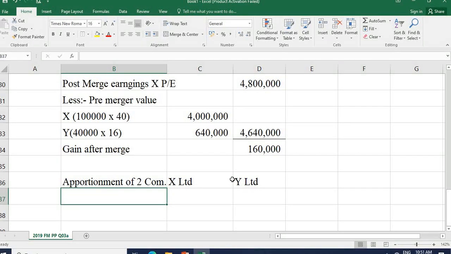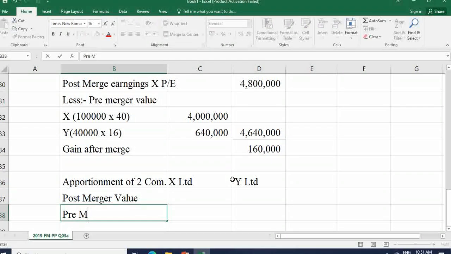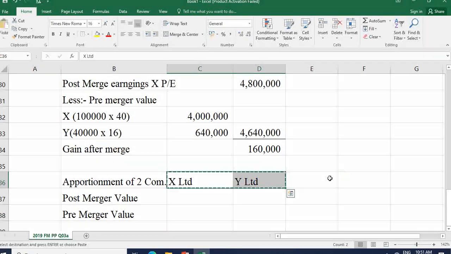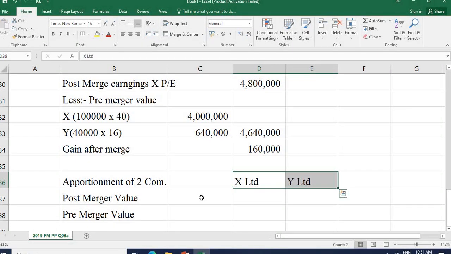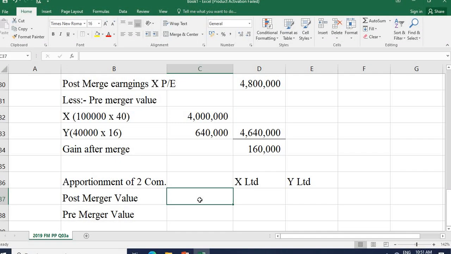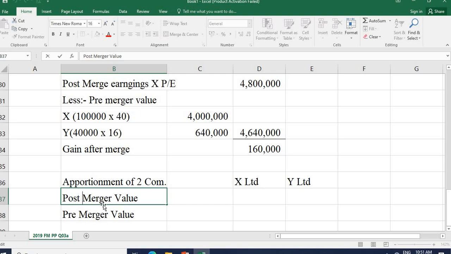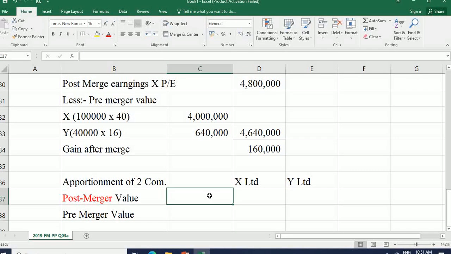I'll write in the short form: post merger value and pre merger value. I move this to this cell, right? X company, here we are doing the post merger value.